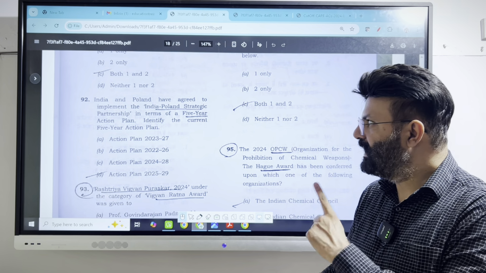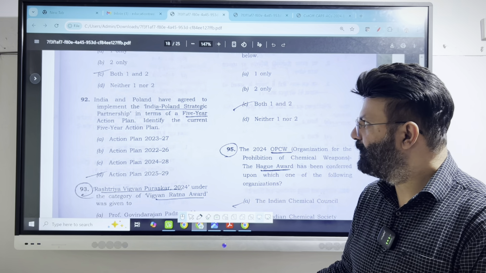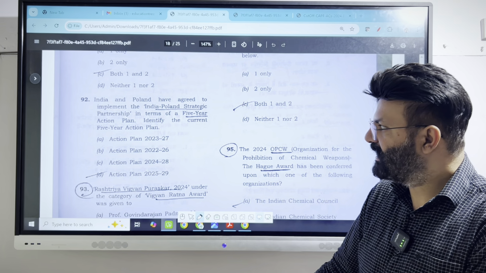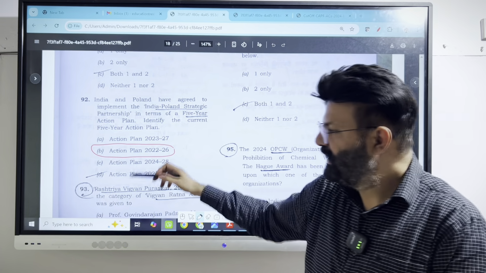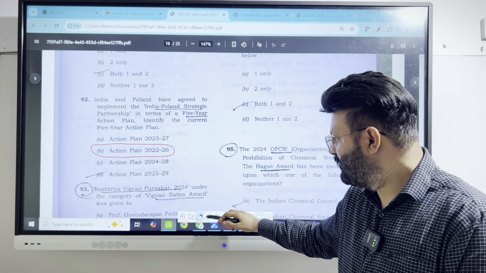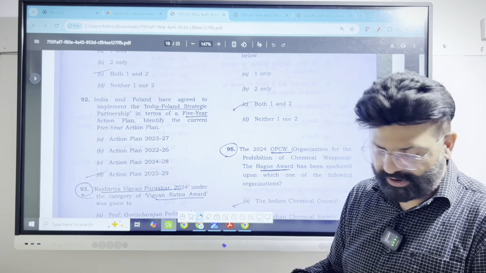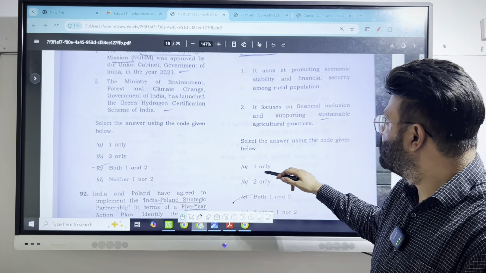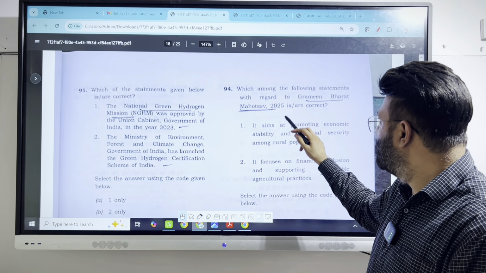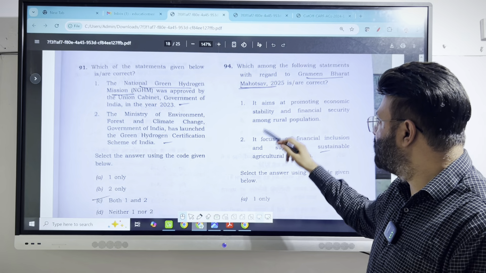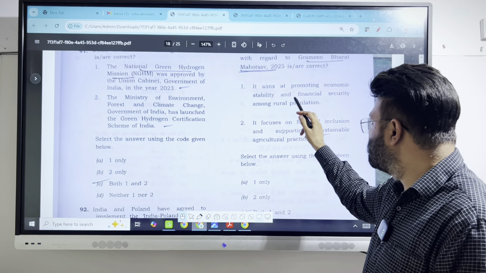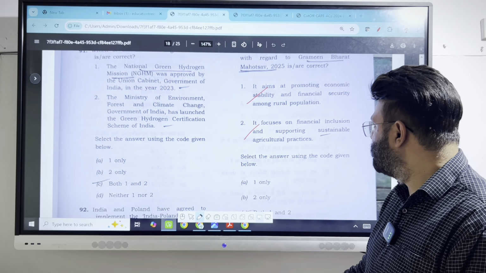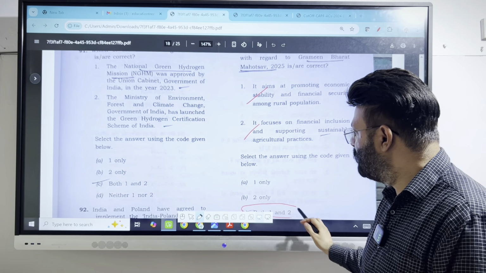Next, India and Poland have agreed to implement the India-Poland strategic partnership in terms of a 5-year action plan. So it is from 2022 to 2026. And one more question they have framed is question number 94. So question number 94 is about Grameen Bharat Mahotsav 2025. It aims at promoting economic stability and financial security among rural population. Correct. Focuses on financial inclusion, supporting sustainable. So both 1 and 2 are correct.